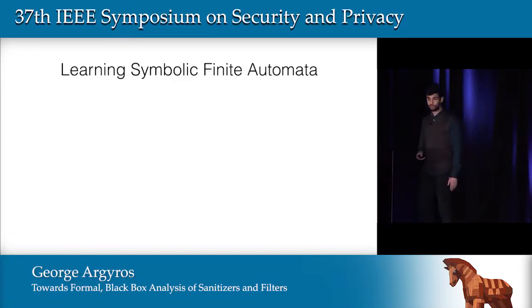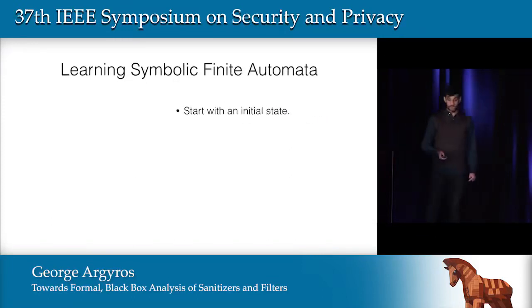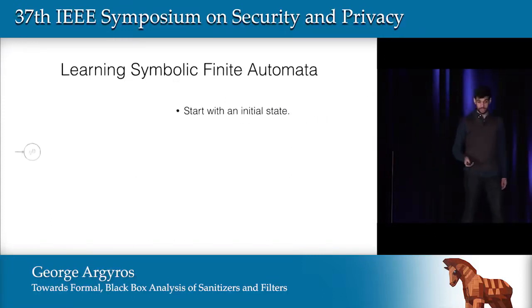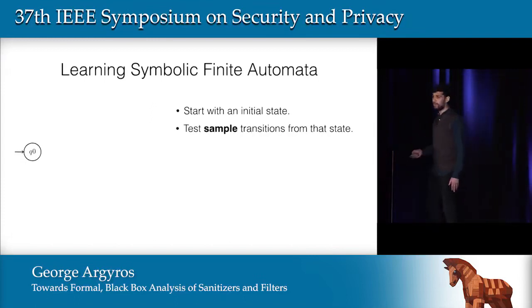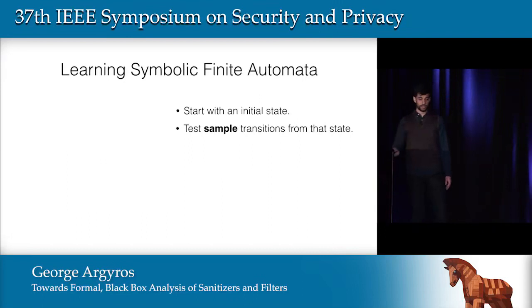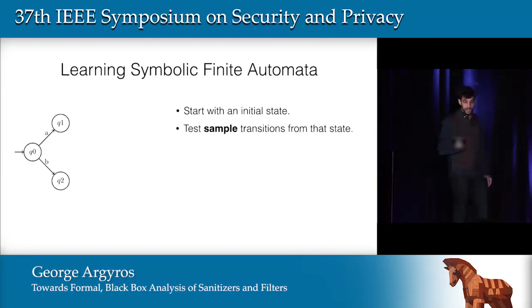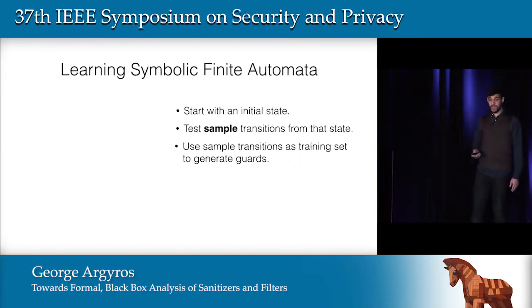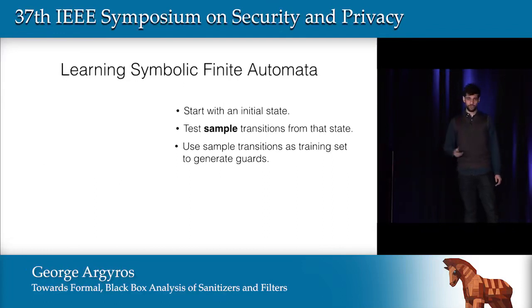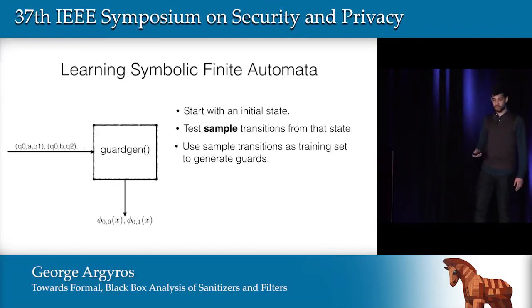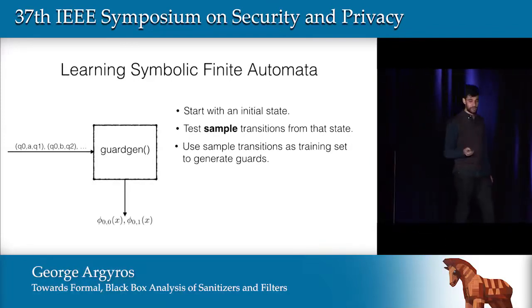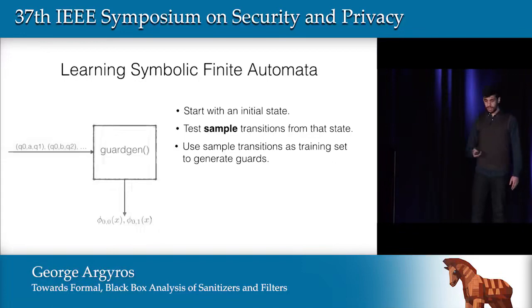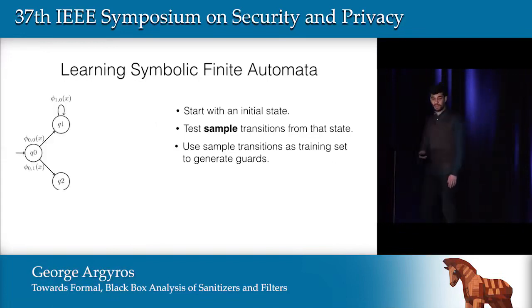So we came up with an algorithm in order to learn symbolic automata, and this algorithm works as follows. Again, we start with an initial state, and we don't test all transitions. We test a sample of transitions. So we might test 2 symbols, say. And then this sample will be fed into a new algorithm called the guard-gen algorithm, which will basically take the samples as a training set, and it will produce the guards for that specific state. And this way, we will generate a hypothesis.